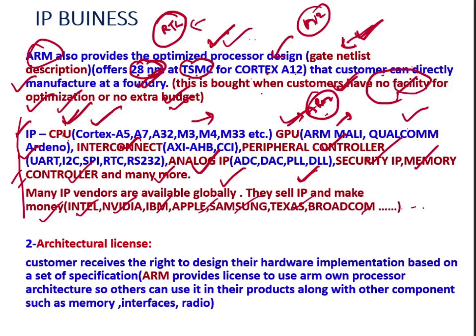Okay. The second type of license is the architectural license. The first one is licensing IP.